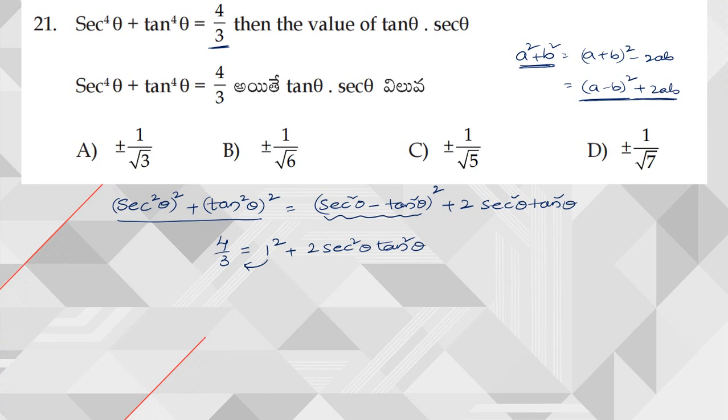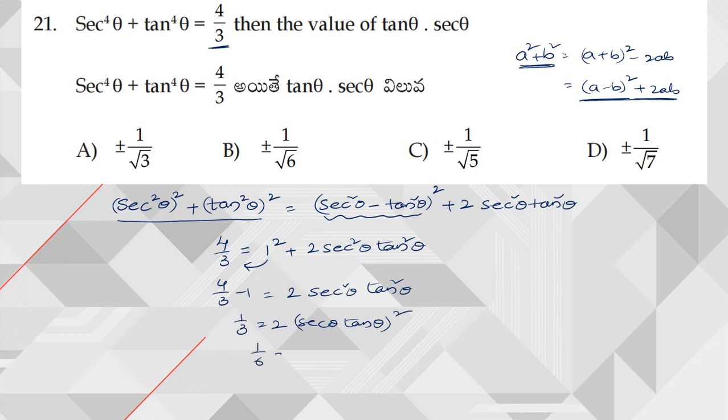Now when I transpose, it becomes 4 by 3 minus 1, which is equal to 2 times secant square theta into tan square theta. So this becomes 1 by 3 is equal to 2 times secant theta into tan theta whole square.